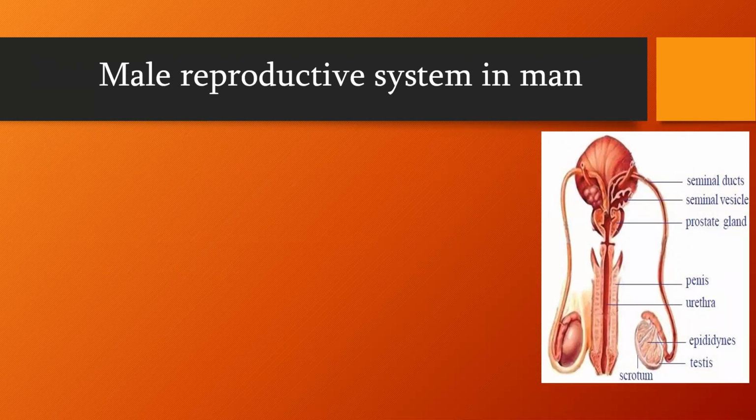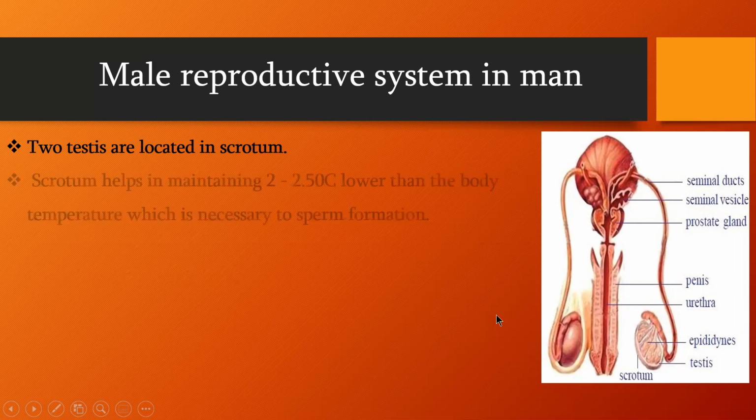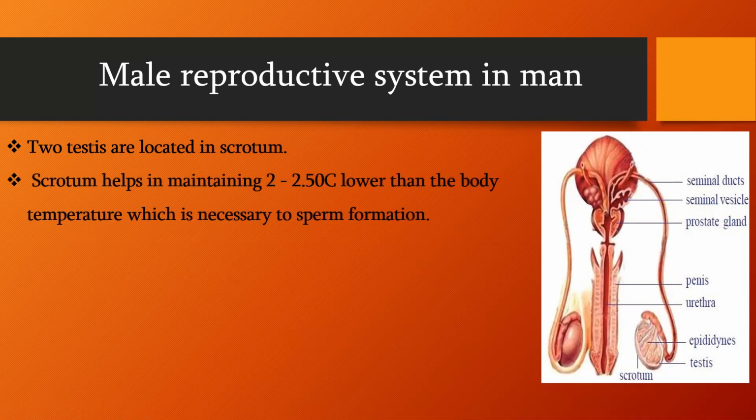If we observe the male reproductive system, there are two testes located outside the body in a sac-like structure called the scrotum. The scrotum helps in maintaining a temperature 2 to 2.5 degrees Celsius lower than the body temperature, which is necessary for sperm formation. That is the reason the testes are located outside the body.